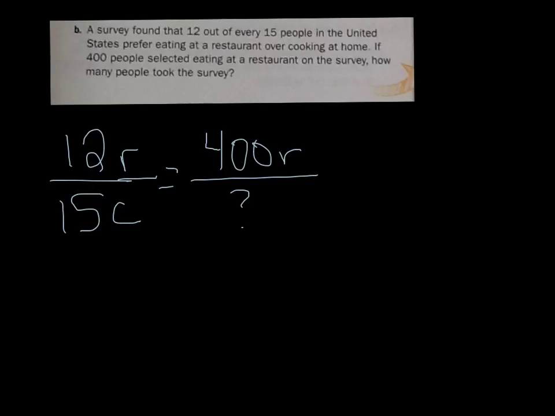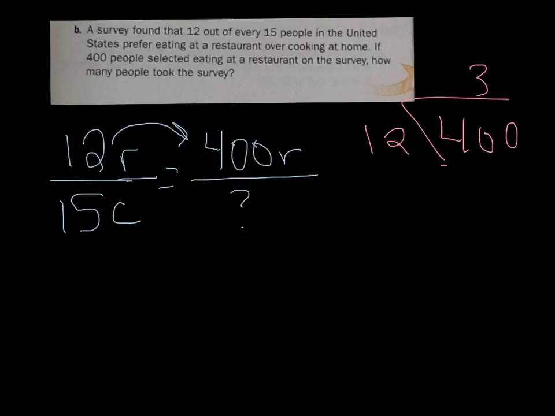So I want to know, how do I get from 12 to 400? Well, again, if we don't know that, we can do some math off to the side. 12 goes into 40 3 times, minus 36. Borrowing, bring down the 0. 12 goes into 40 3 times.